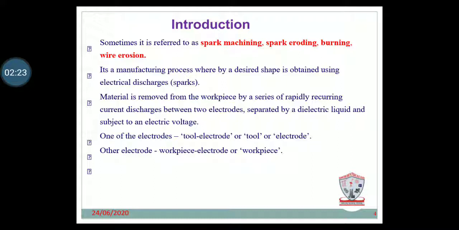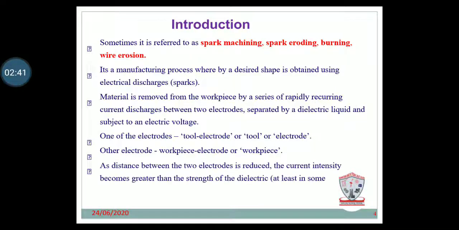Material is removed from the workpiece by a series of rapidly recurring current discharges between two electrodes separated by a dielectric liquid and subject to an electric voltage. One of those electrodes is called the tool electrode or tool, and the other electrode is called the workpiece.